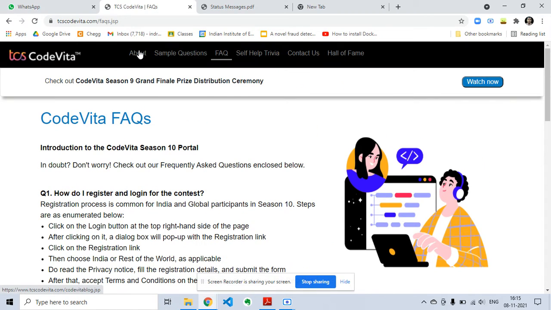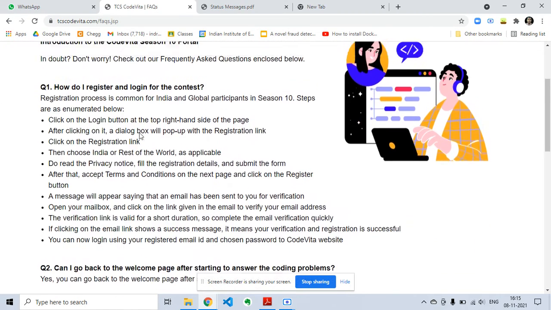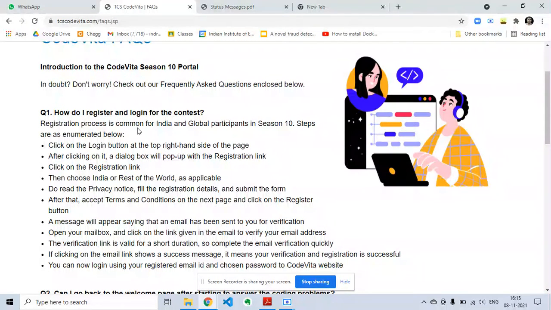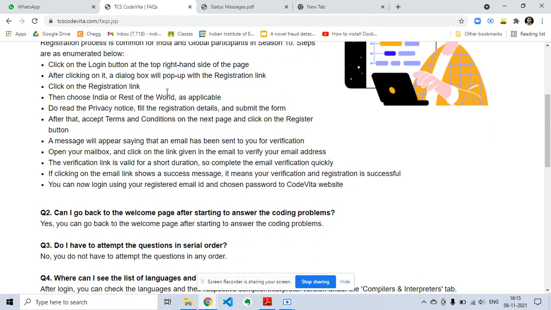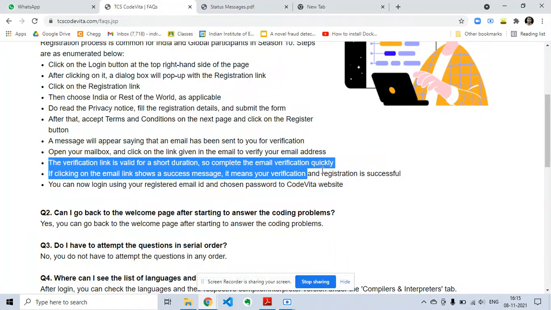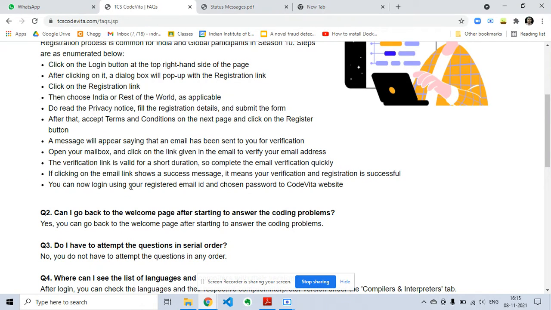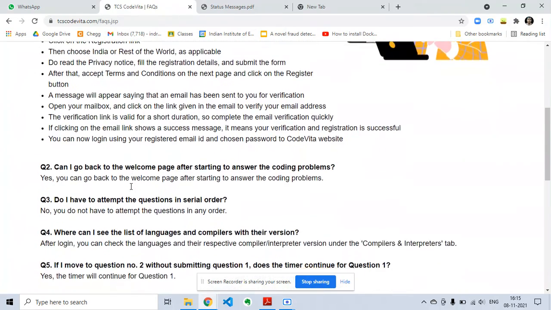If you check the registration form, there will be India and outside India. You have to fill up a form consisting of first name, last name, email, your college, mobile number, etc. And then that is the registration. It is very simple and you can do it easily. You have to verify your email again, and that's it. You are done with the registration.